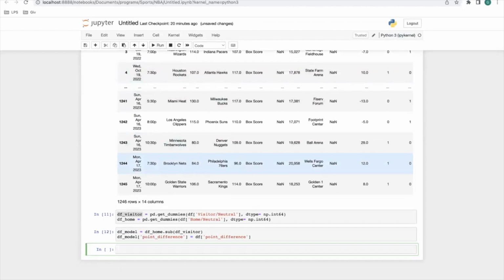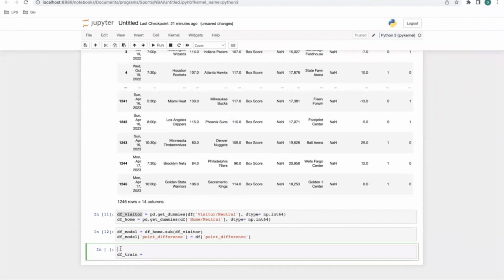Now let's train the model. So I'm going to call df_train. We're going to train the model now. What we did here is pretty much create the data needed for the model, which is going to be the training data. I haven't been using comments, but pretty much now we're going to be training the model on the data that we created up here.